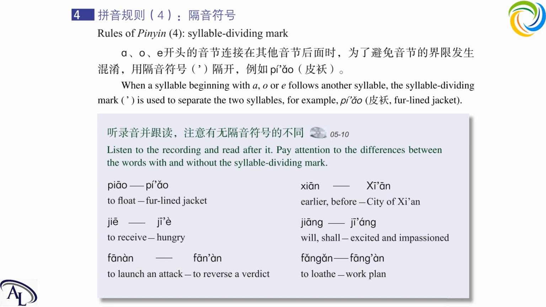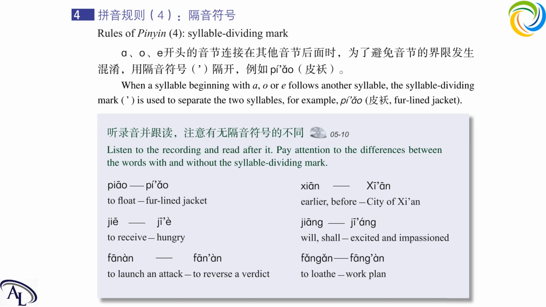Now let's see the next example. 西安 and 西安. 西安 means earlier, before, but 西安 means a city in China. And next one. 接 and 饥饿. 接 means to receive, to approach.